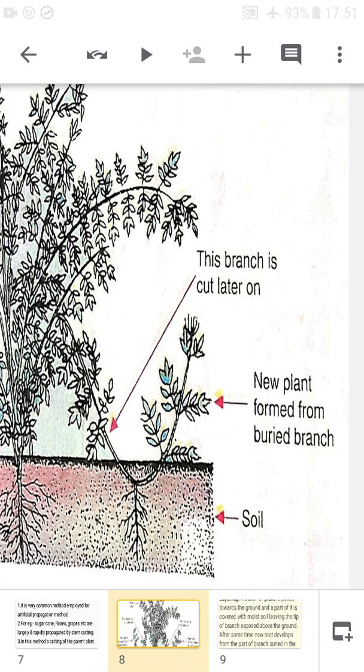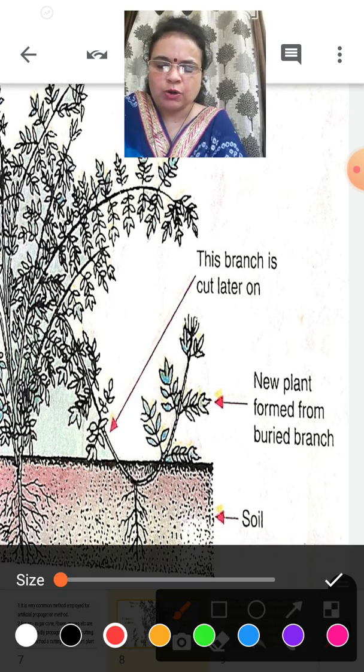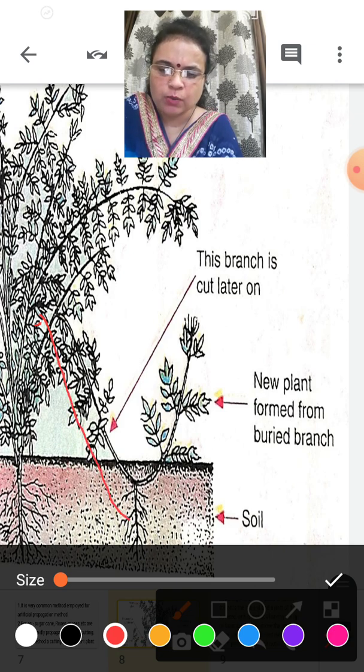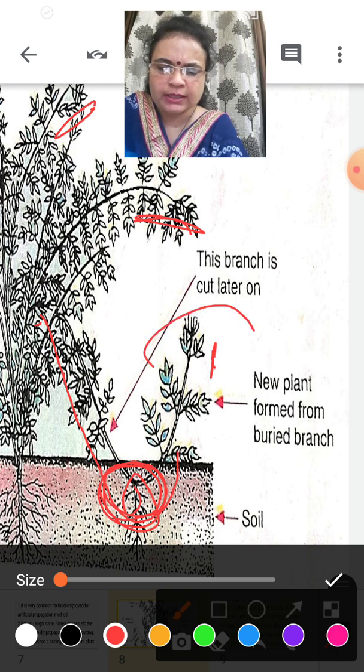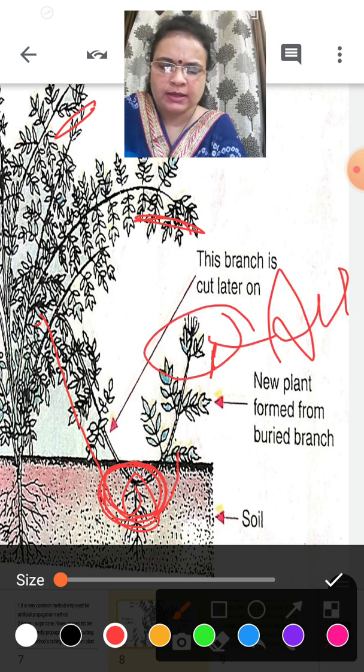The part of a stem is laid down into the soil and covered with moist soil, and the upper part, the shoot part, is left over in the air.